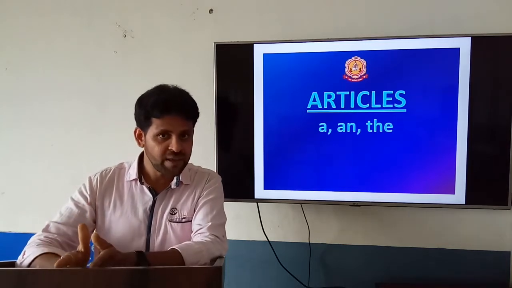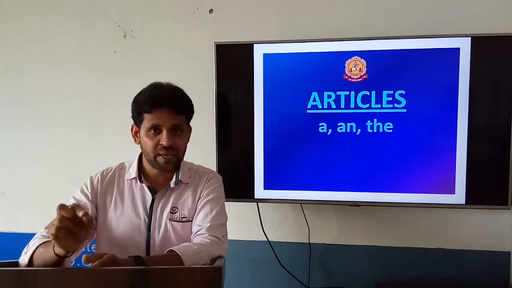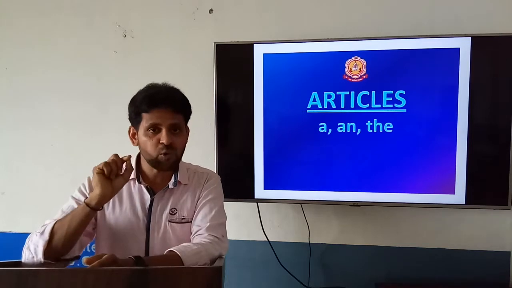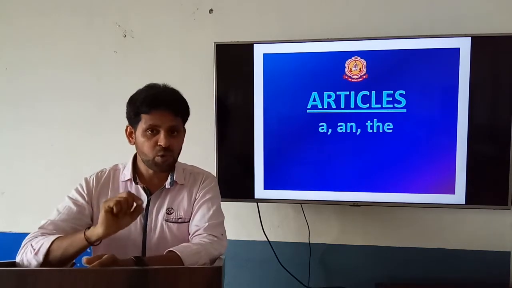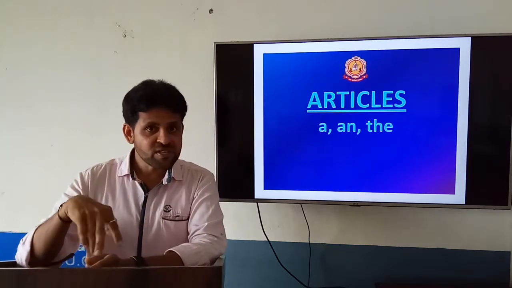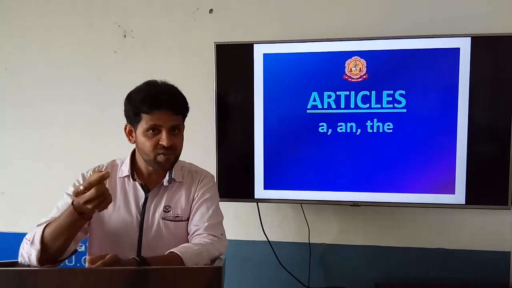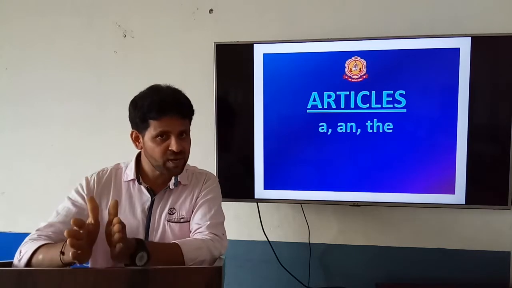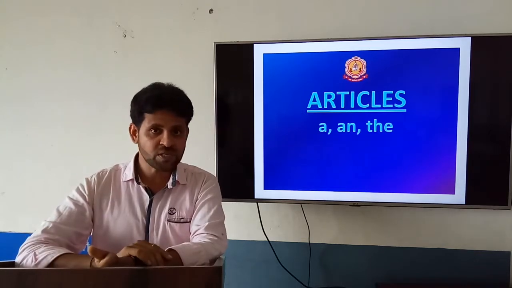One thing you should clear, when you are placing a before a noun, we must concentrate on the sound of the word, the sound of the noun. If a word sounds with a vowel, there we should use an. If a word sounds with a consonant sound, there we have to use a.